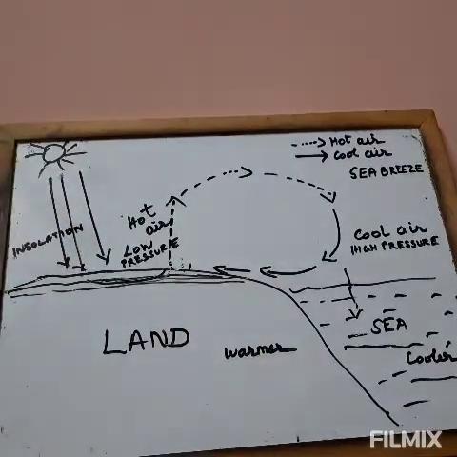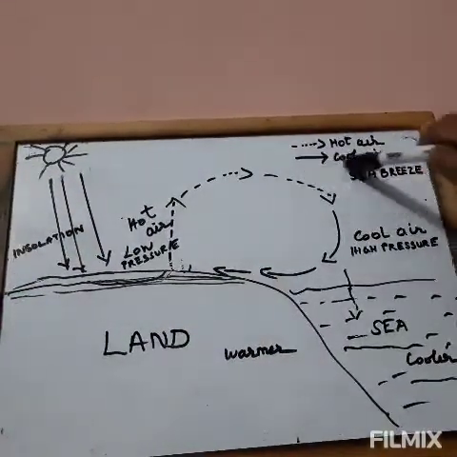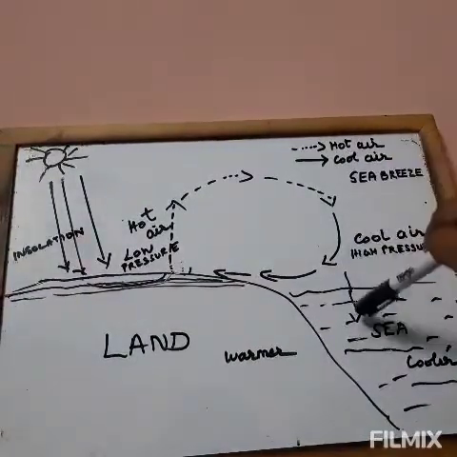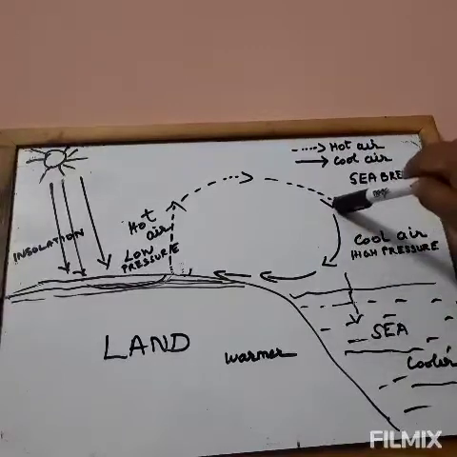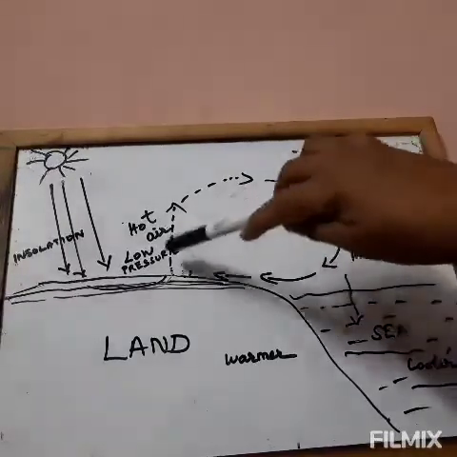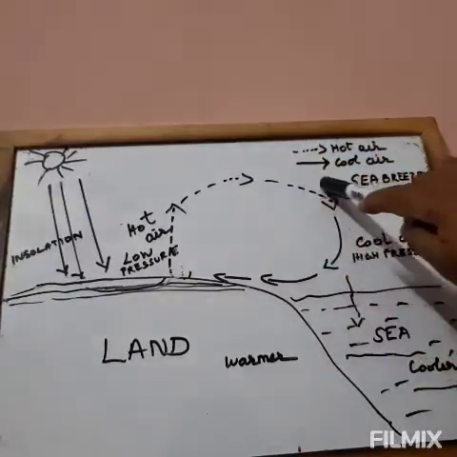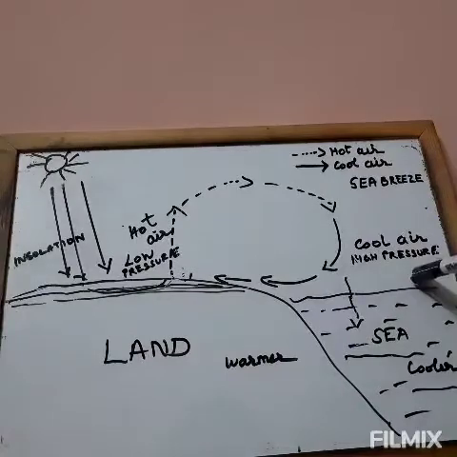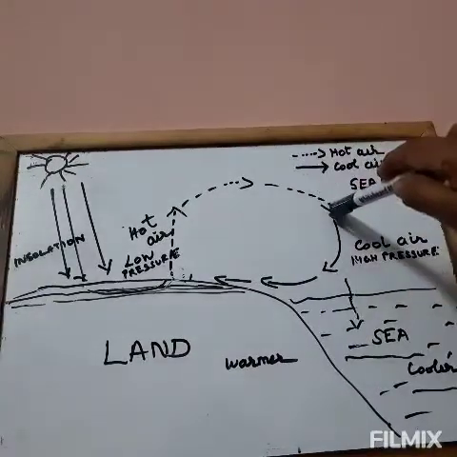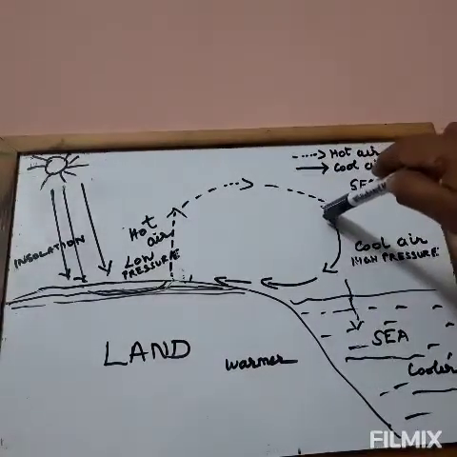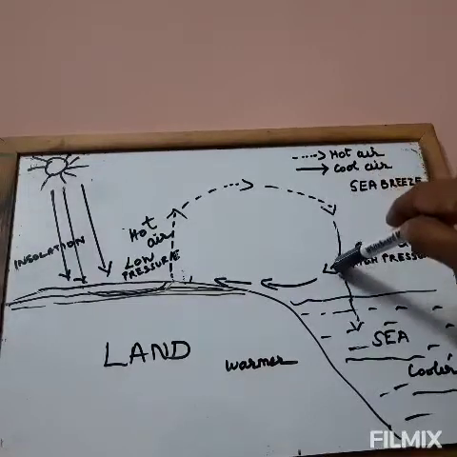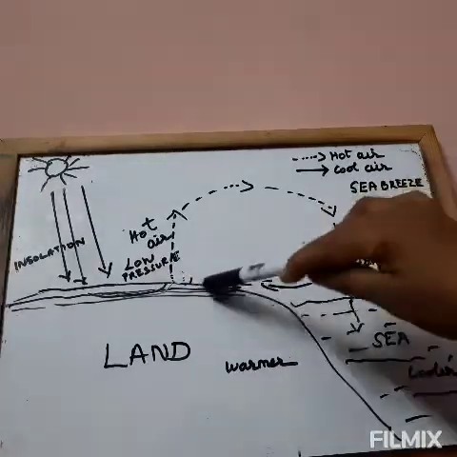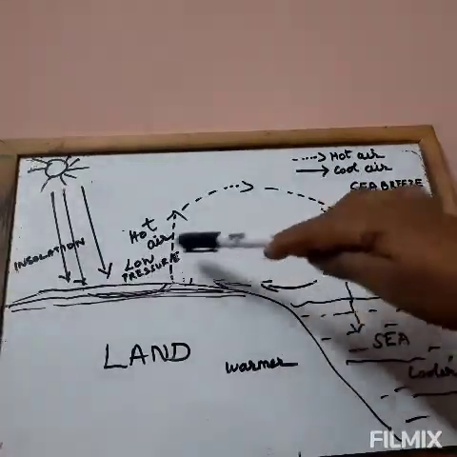the cool area. That is, here you find the atmosphere above the sea. So the hot air expands and moves towards the cooler area. Cool air sinks and forms high pressure. So the hot air rushes to this area and pushes down the cool air, and the cool air blows towards the land, takes up this low pressure area.